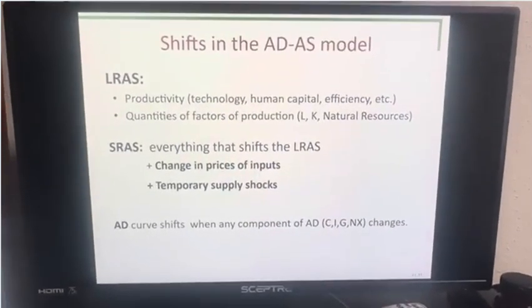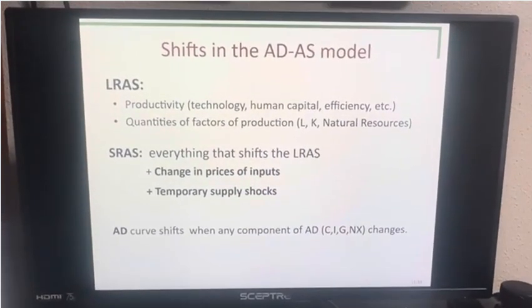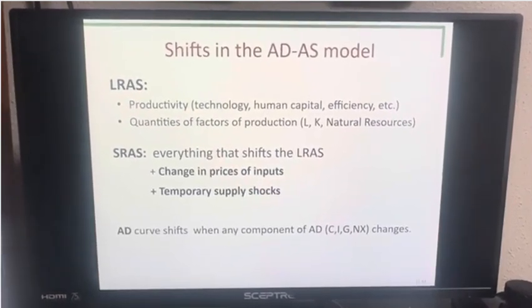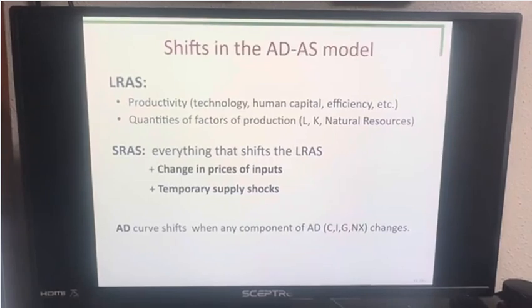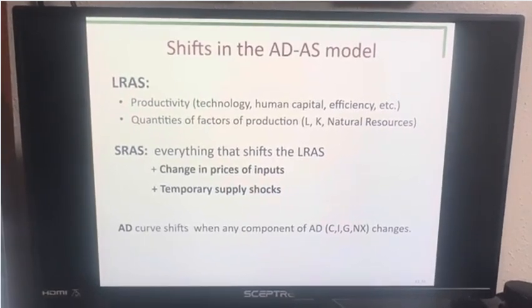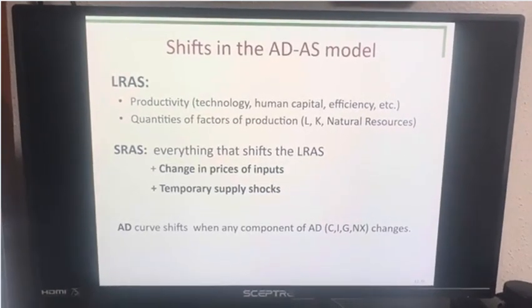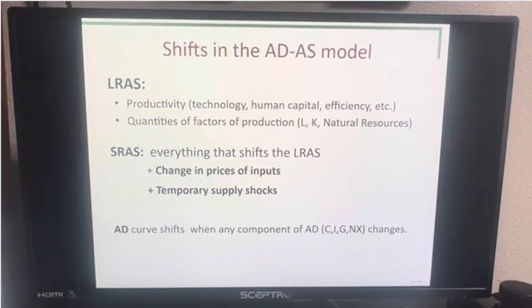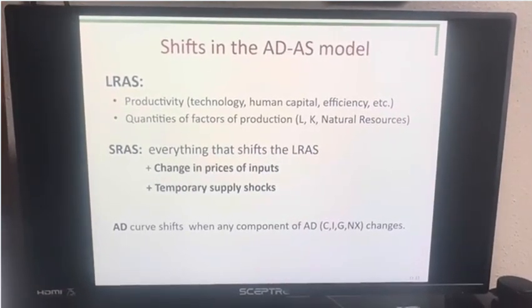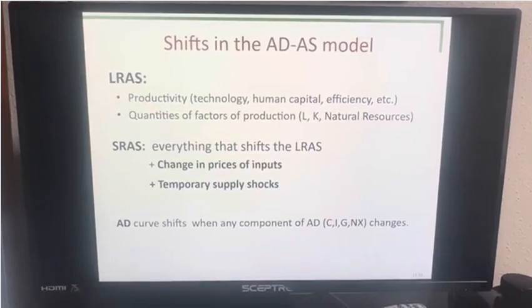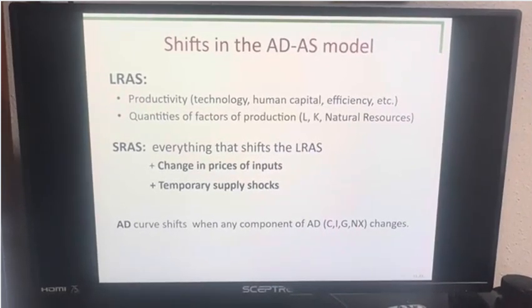Shifts in the aggregate demand and aggregate supply model. For the long-run aggregate supply curve, there would be shifts caused by productivity. Examples of these productivity shifts would include technology, human capital, and efficiency. So if some workers aren't working as efficiently as they could be, or if they're working more than they were predicted to be, it'll shift the long-run aggregate supply curve.